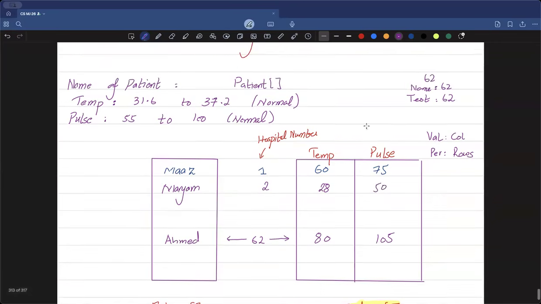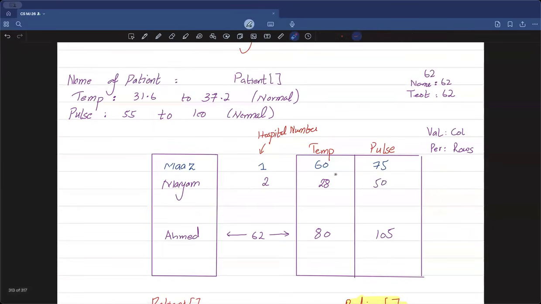Now if I look at the ranges, I can clearly see that 28 is outside the range, because the range needs to be between these two values. So the temperature is invalid, it's out of the range. At the same time, the pulse is also beneath the least amount of value, which means that 50 is also outside the range. Because both of the two values are outside the range, I need to output a severe warning.